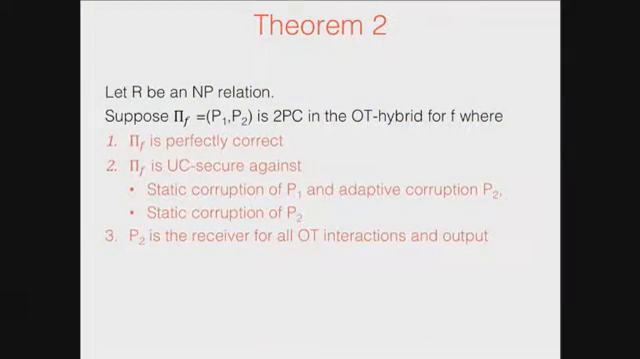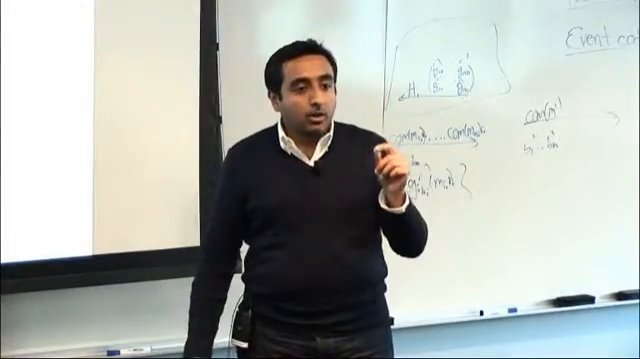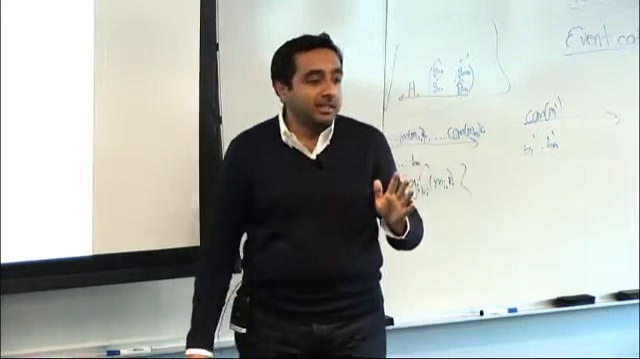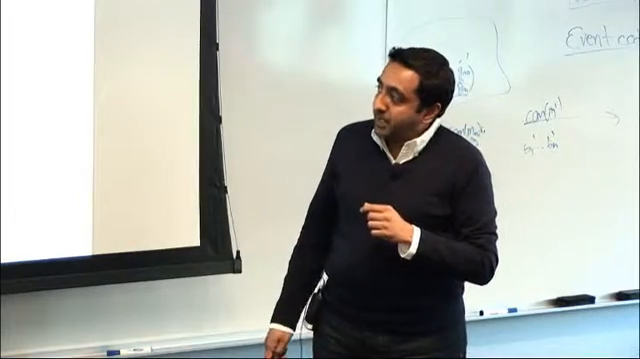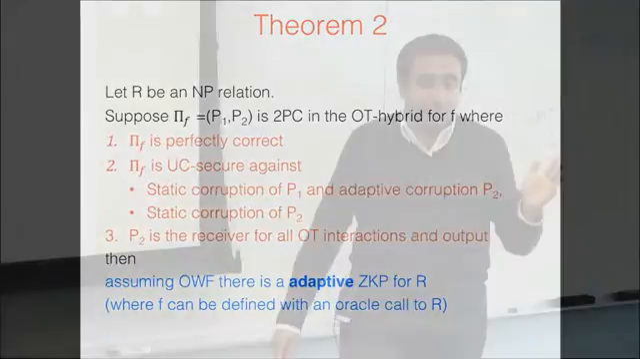Okay, and now this is the non-trivial requirement that we need, where P2 is the receiver in all the oblivious transfer interactions and is the only party that receives the output. There are so many restrictions that I have made, so now the question is, what do we get? We get that, assuming one-way functions, there is an adaptive zero-knowledge proof for this relation R.